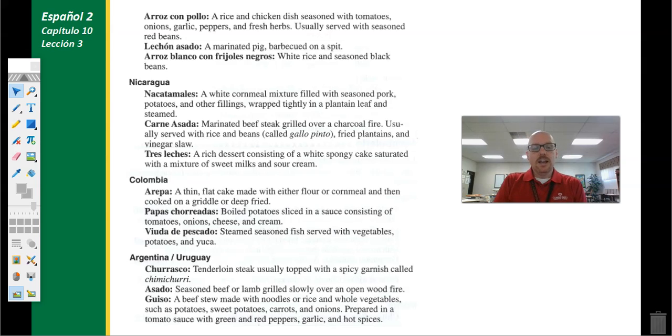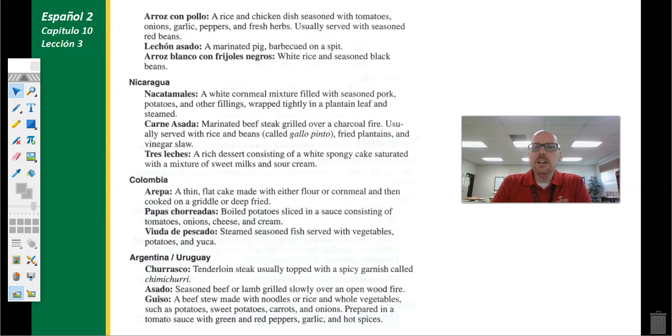the nacatamales. Carne asada is just a roasted meat, marinated beef steak, grilled over a charcoal fire, so it's got a really good crispy crust on the outside. It's served with rice and beans. Again, that fried plantain, plátano, that we see in many Spanish-speaking countries, and like a vinegar coleslaw or repollo with